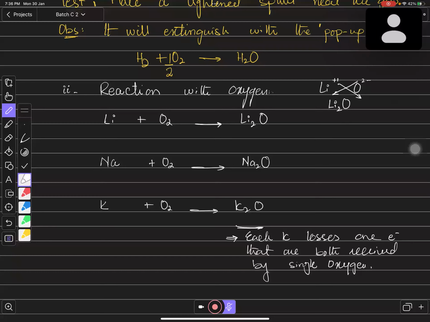So if you talk about the balancing of these equations, how can we balance this equation? Just look at over here. First of all, you need to see that on the product side, how many oxygens we have, bacho?